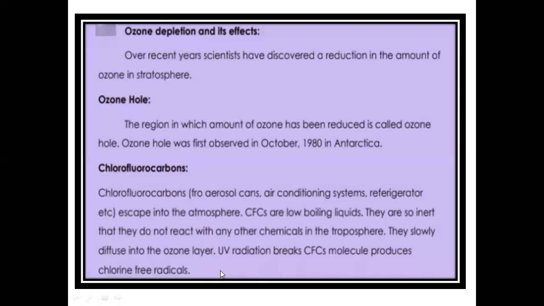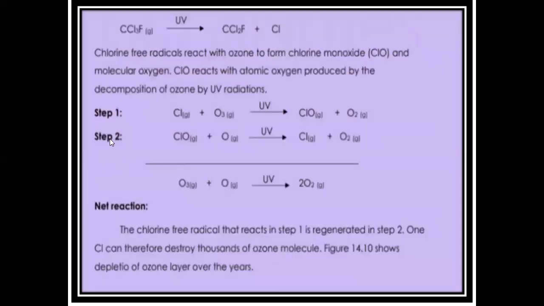That chlorine free radical reacts with ozone and converts it into other products. Then the concentration of ozone decreases day by day in a specific area. You can see that when ultraviolet radiation falls on the chlorofluorocarbon, it breaks it; there were 3 chlorine atoms, but after breaking, one chlorine atom evolves out and 2 chlorine atoms are left. This atomic chlorine is highly reactive.